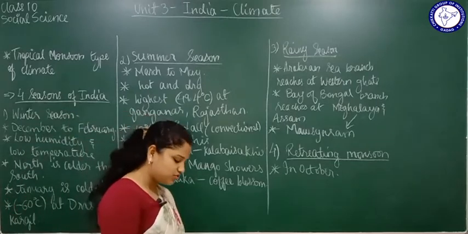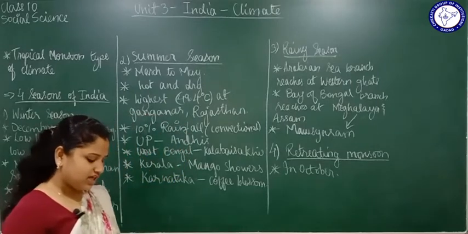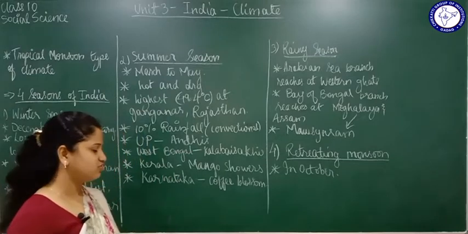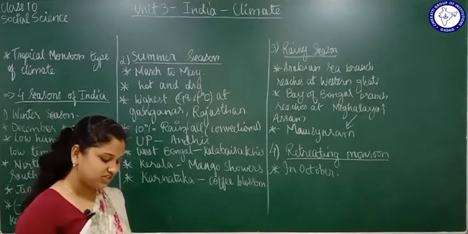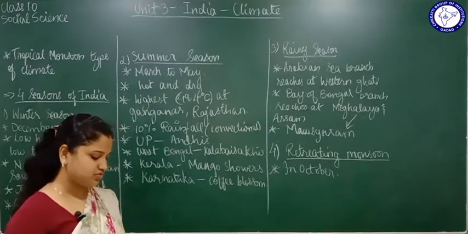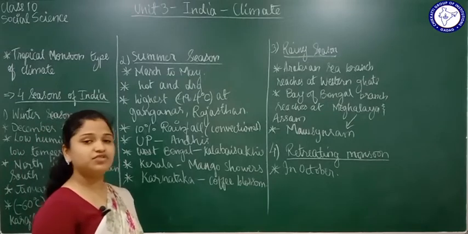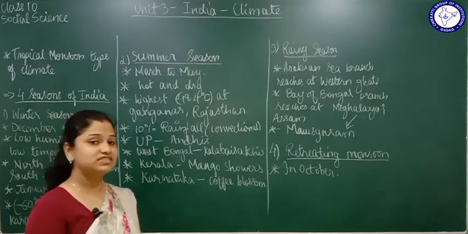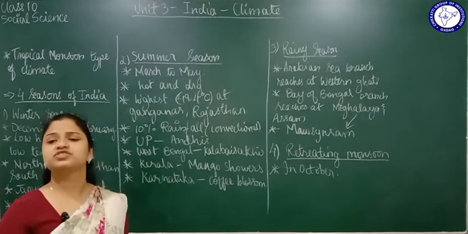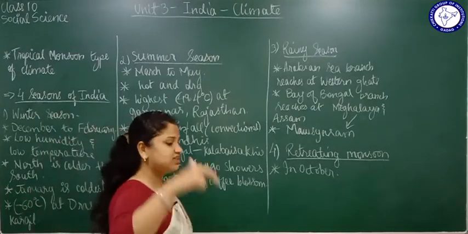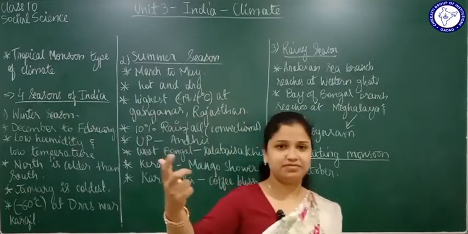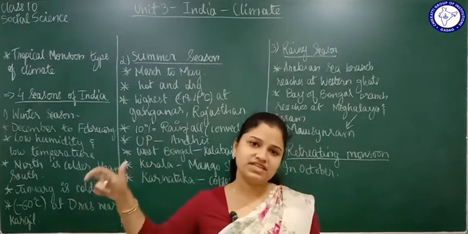So what do we have to learn about the retreating monsoon? What happens is that there is going to be high pressure on the land, and this causes the winds to move from the land towards the sea. Just the opposite procedure. Earlier, on the land there was low pressure because of higher temperature, so wind moved from sea to land.